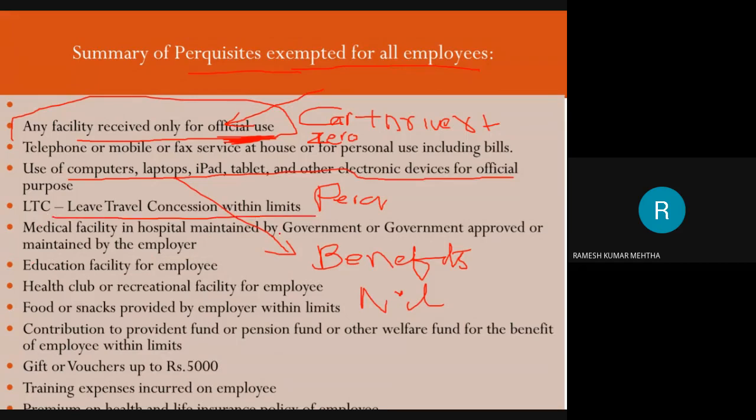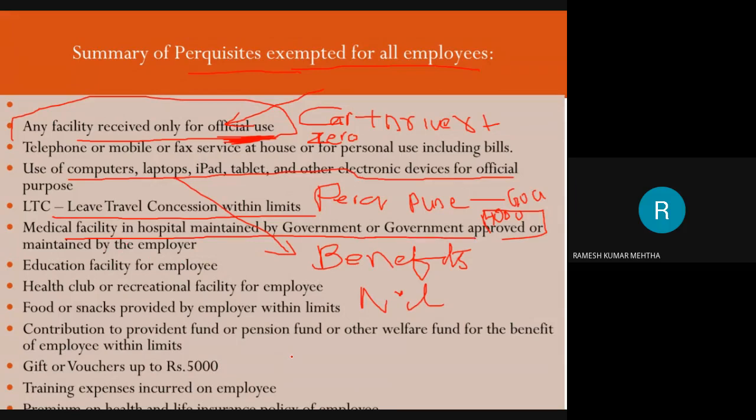Another one is leave travel concession within limits. If they have prescribed some limits, and within these limits the expenditure is incurred for leave travel concession, as I told, from Pune to Goa, okay, the expenditure incurred is 4,000, and this is the limit. So nothing is taxable.